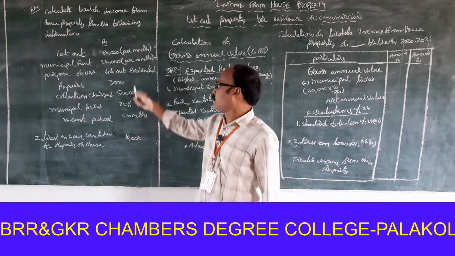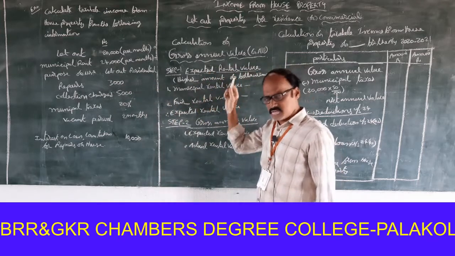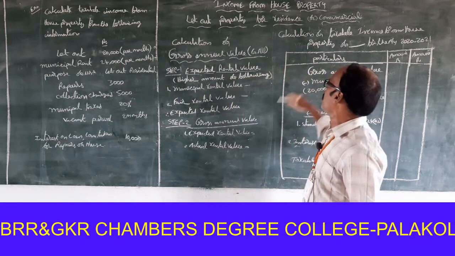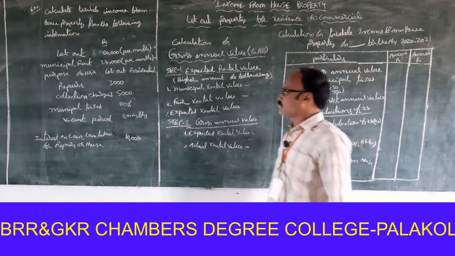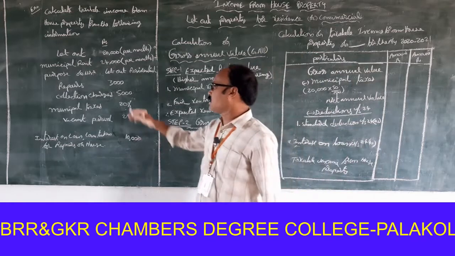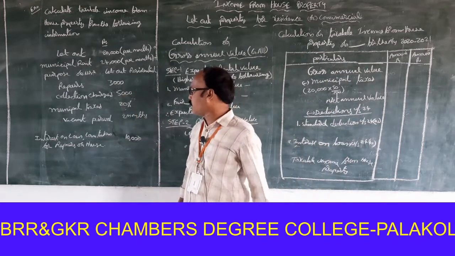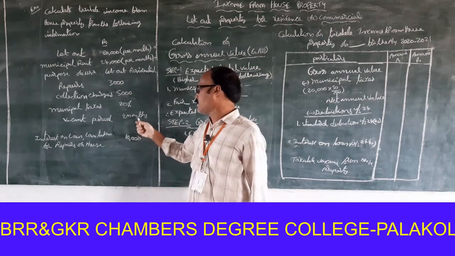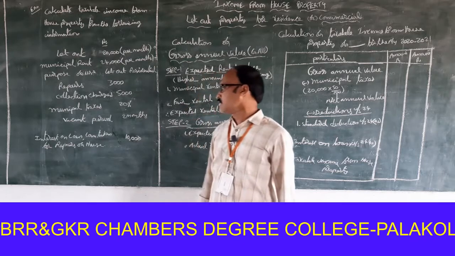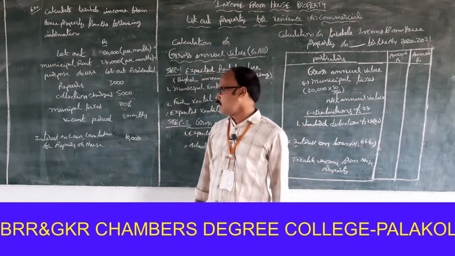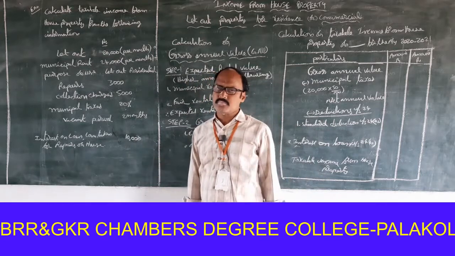Purpose of use, let out for residence. Next one, repairs 3,000, collection charges 5,000, municipal taxes 20%, vacant period, this is the most important thing, 2 months. Next one, interest on loan taken for repairs of house 1,000.